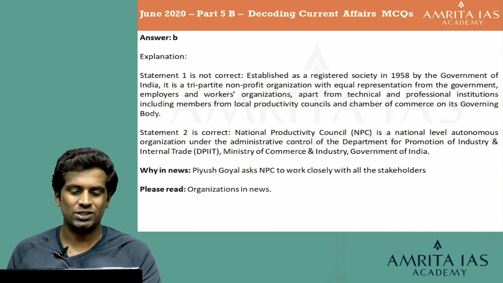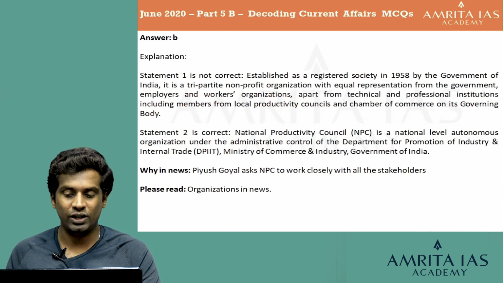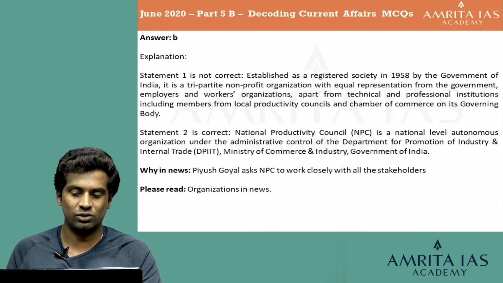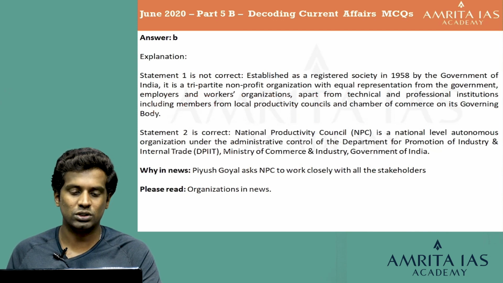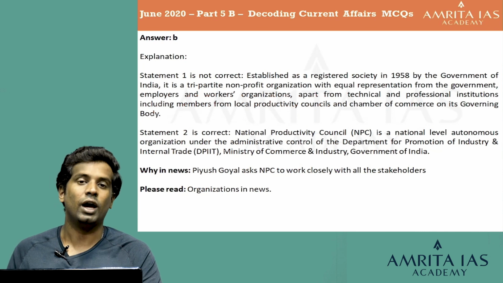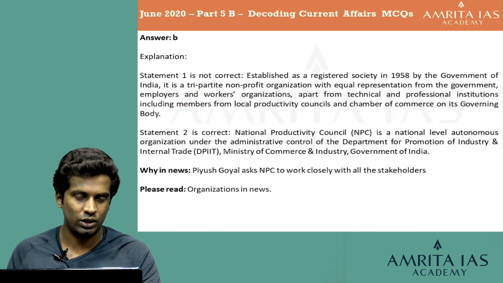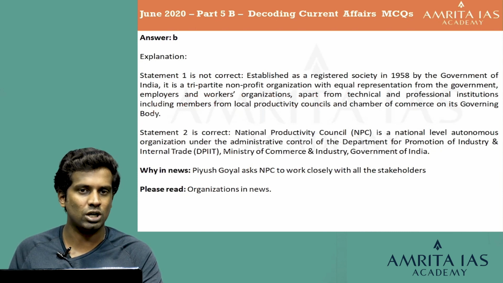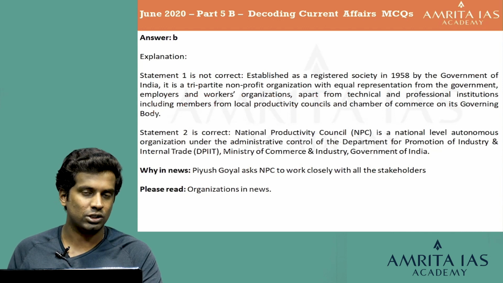Statement 1 is not correct because it was established as a registered society in 1958 by the Government of India. It is a tripartite non-profit organization with equal representation from the government, employers and workers organization, apart from technical and professional institutions including members from local productivity councils and also from the chambers of commerce on its governing body. So it's a tripartite organization. There's representation from the government, the employers and the workers organization, and also technical professional bodies including local representatives and the chamber of commerce too. So the first statement is wrong. It's not a statutory body, but rather it's a registered society and it's a non-profit organization.